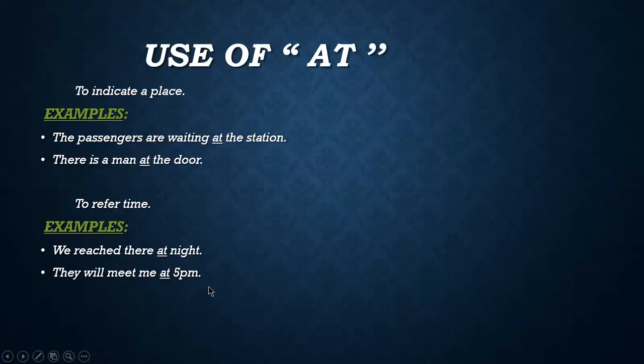I hope you are understanding till here. We are discussing different prepositions and their uses with examples. So please concentrate on the lecture and try to understand the uses of these prepositions.